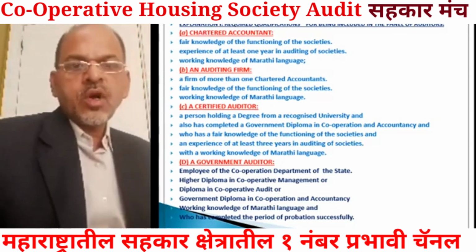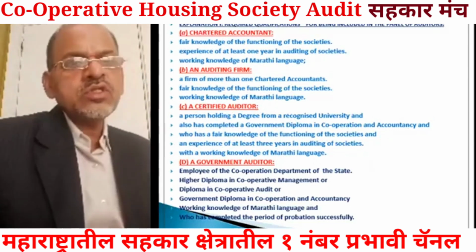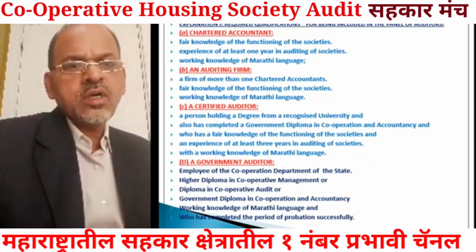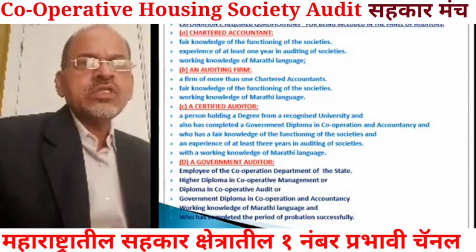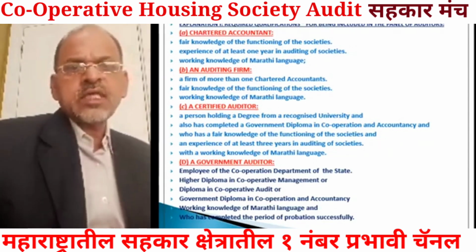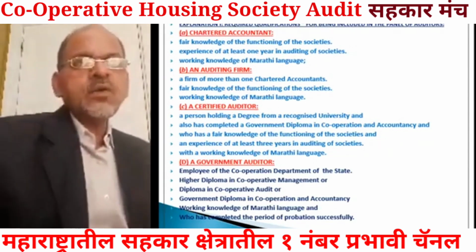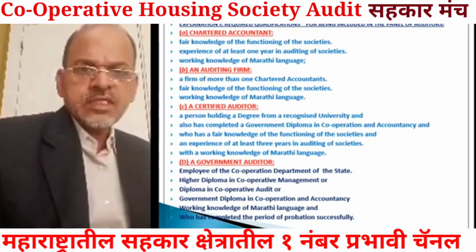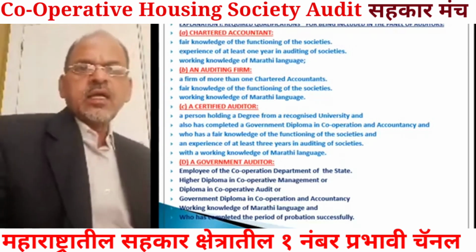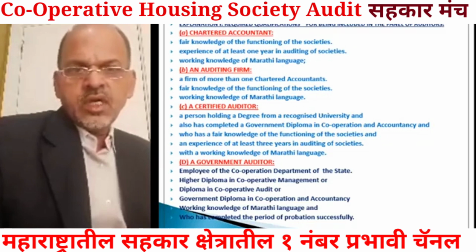So these are the four categories which can be appointed as a statutory auditor. These are the required qualifications, experience and other knowledge, etc., for being a statutory auditor of cooperative societies.